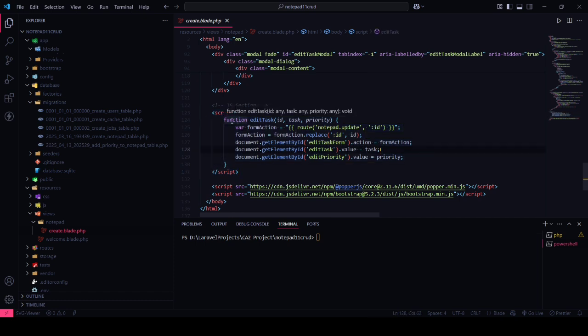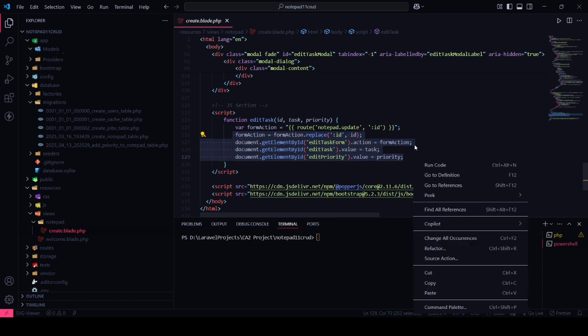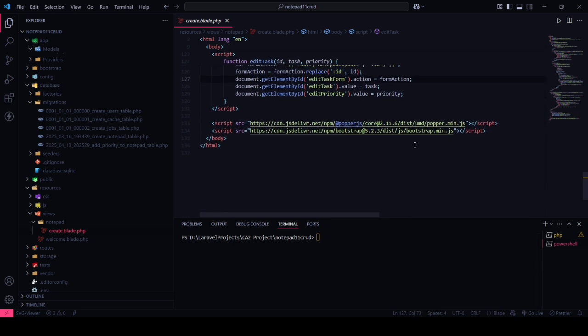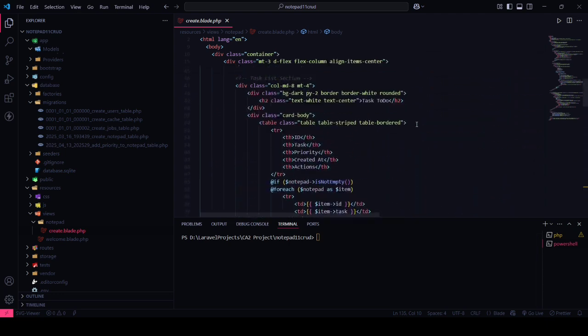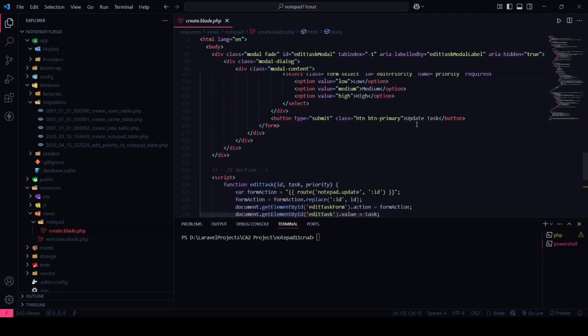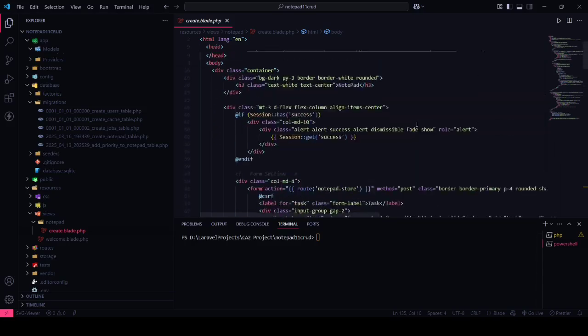Like here, there's a function edit task in which we are fetching the ID, task, and the priority. Here we take a variable, form action. Whatever we fetch from our modal will come to here, and we fetch it using document.getElementById. And after that, we make it work. And also, if we want to make the modal work, we need to include popper.js also. So this is all about our modal file. This is normal and very clear code you can see here.